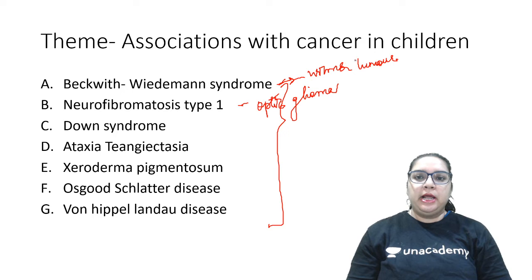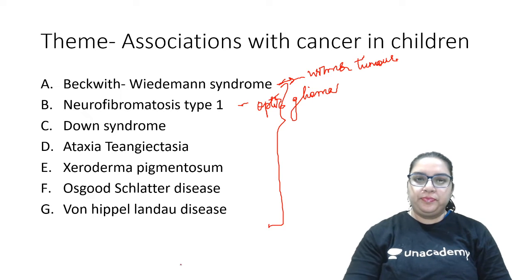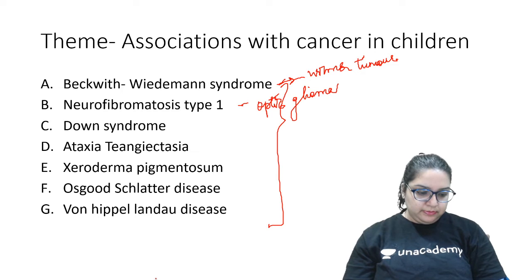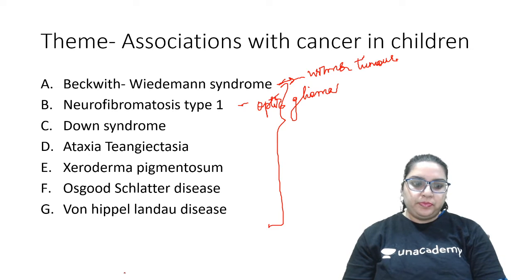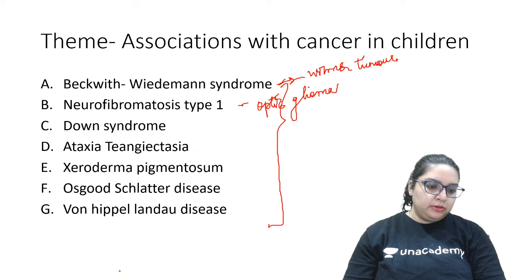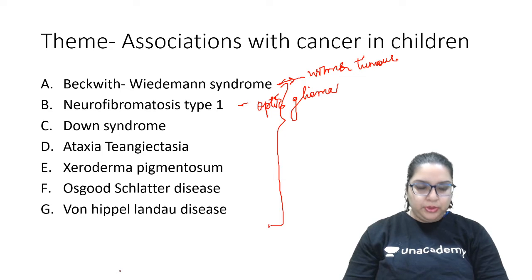Okay, and last was non-Hodgkin's lymphoma. Yes, very good, Shantuni. Which condition is associated over here?